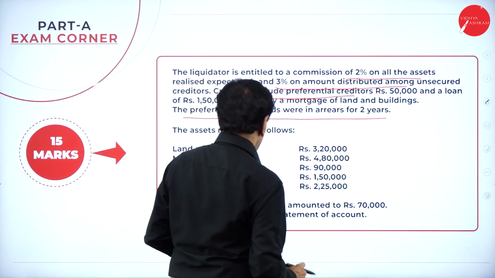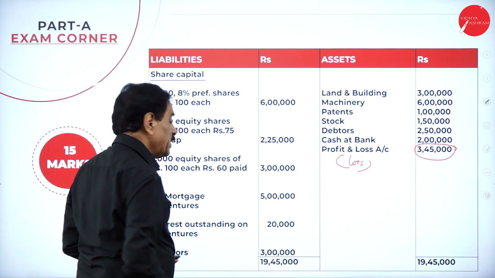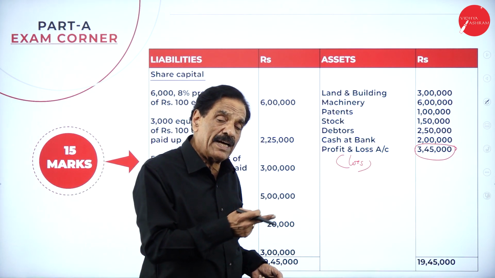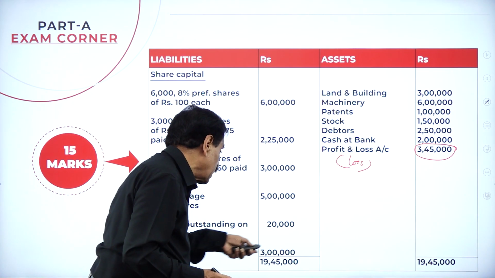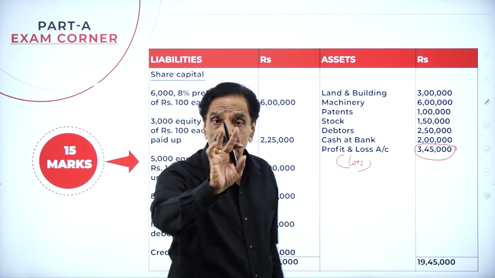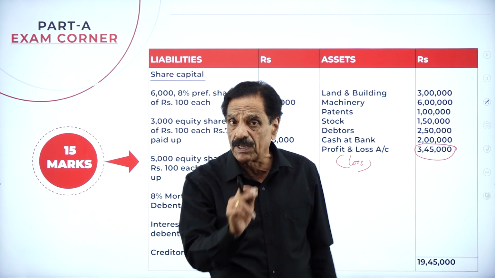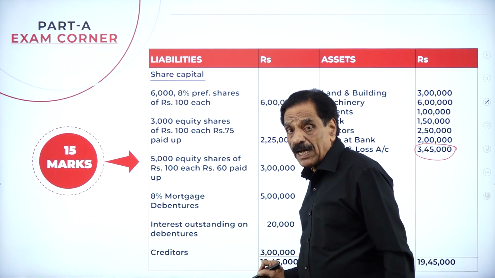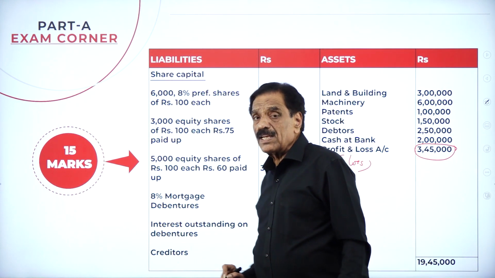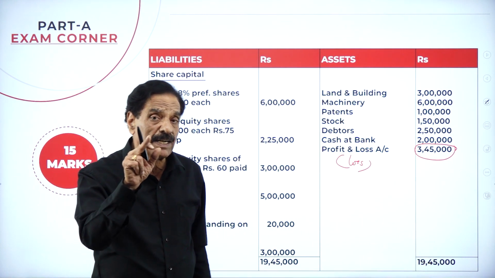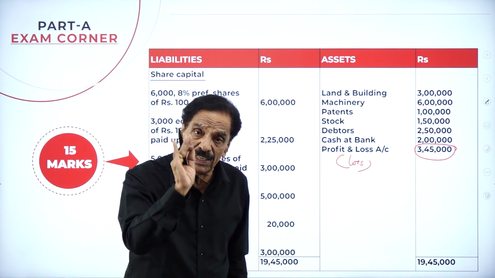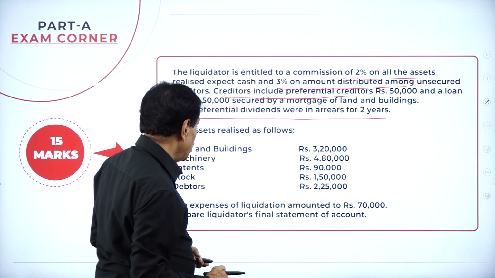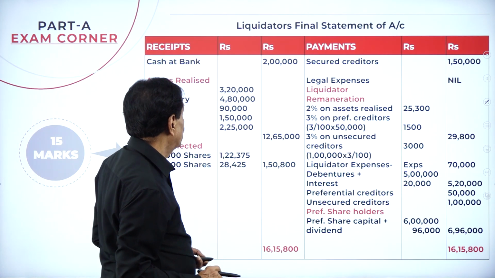So here, if you see your balance sheet, what's your creditor? 3 lakh. If there is a bills payable, that should be added here. If there is any income tax on the liability, it is called preferential creditor. Careful here. If there is a bills payable, that should be added to creditor. If there is any income tax, that income tax is called preferential creditor. Here, your creditor is how much? 3 lakh.